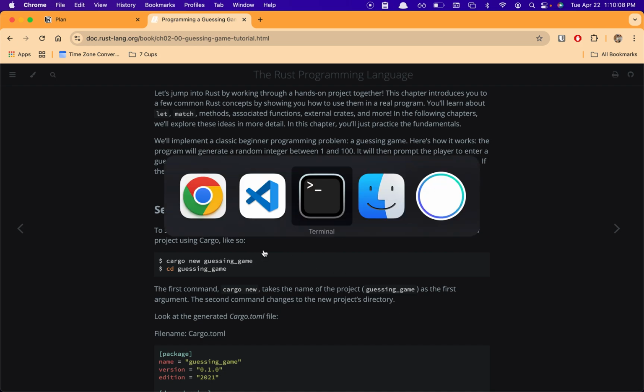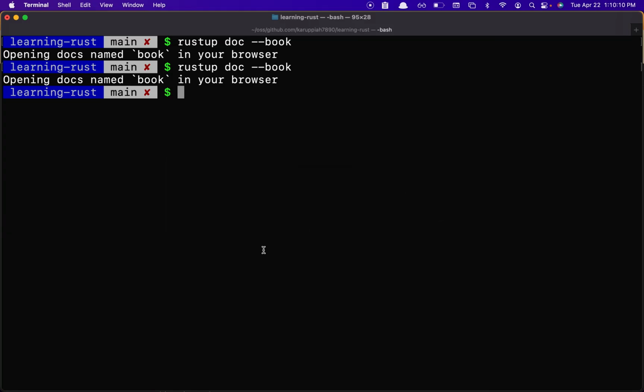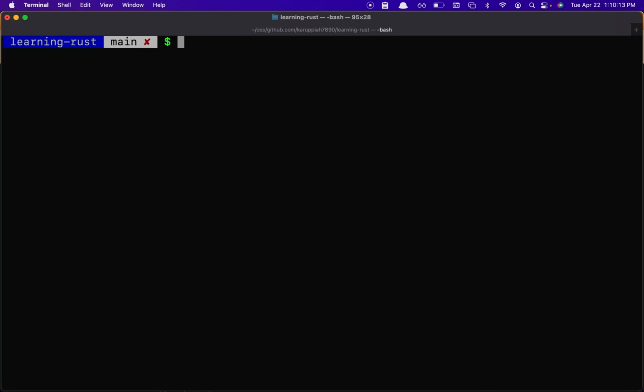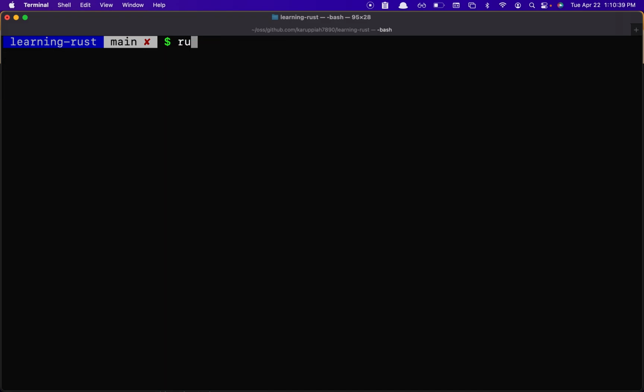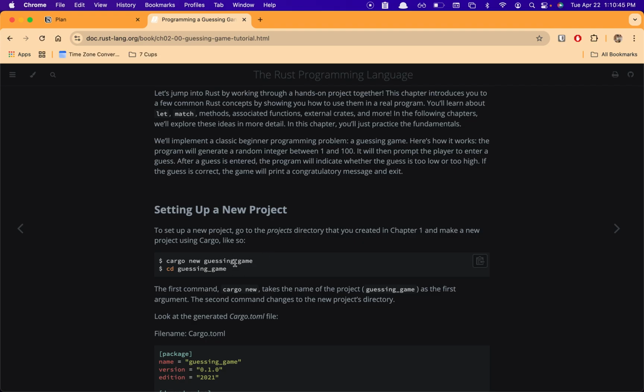So let's create it. I have the latest version of Rust. As of this time, the Rust compiler, rustc, is 1.86, and I have Cargo, the latest version, 1.86. Now we can type in cargo new and try it with guessing_game.